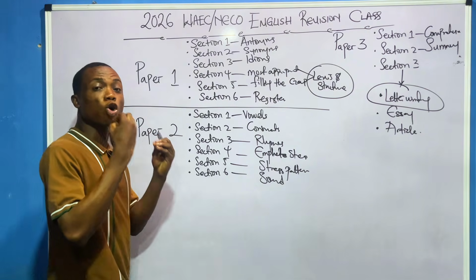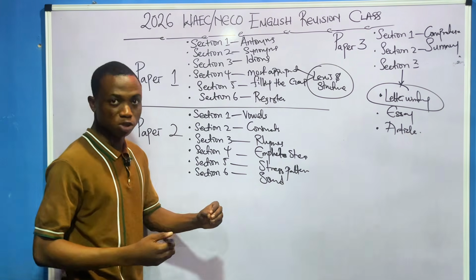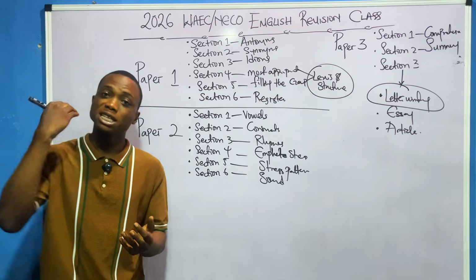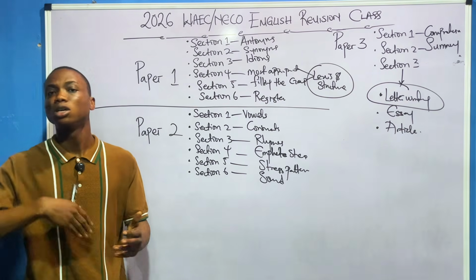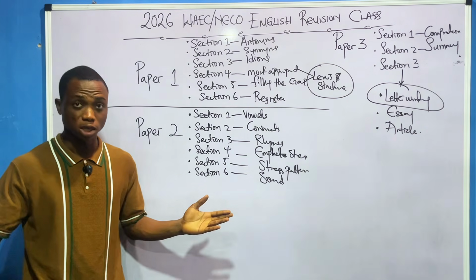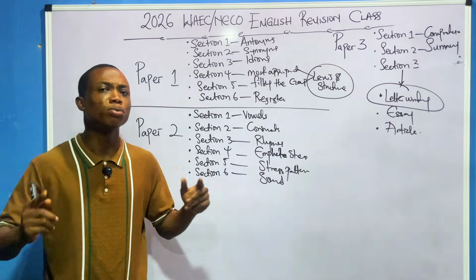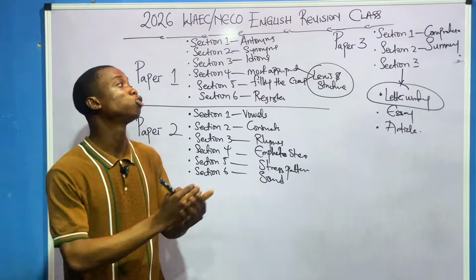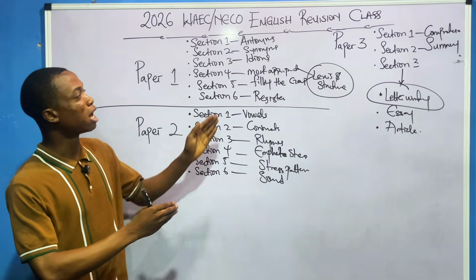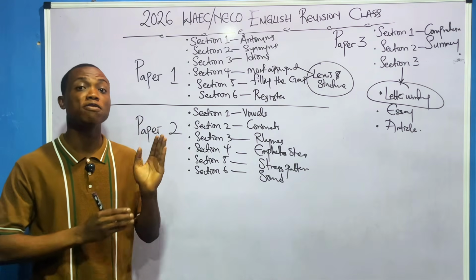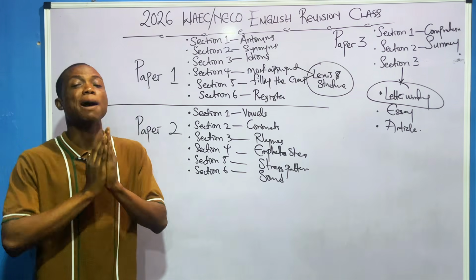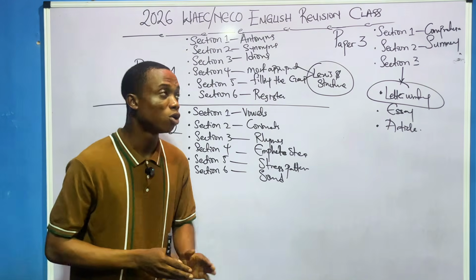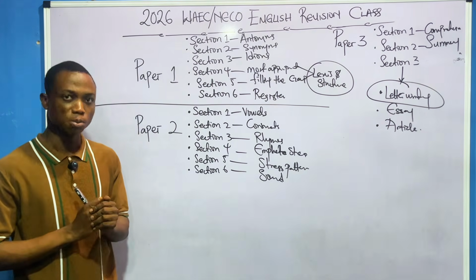I will talk about the commonly asked antonyms and synonyms. So your own duty in this video is just to memorize these words, and I can assure you that when you enter the hall, you will see these exact same words, because there are a lot of words in this life, you understand, but there are some certain words that WAEC and NECO always like asking. So it's those words that we're going to discuss in this video, and after that we'll go into other aspects. This video is not going to be a very short one. It will be very long because I'm going to take my time to explain everything. So please listen attentively. Very important. So without wasting time, let's talk about antonyms and synonyms first before we move to other things.